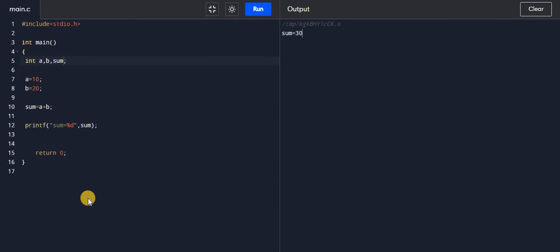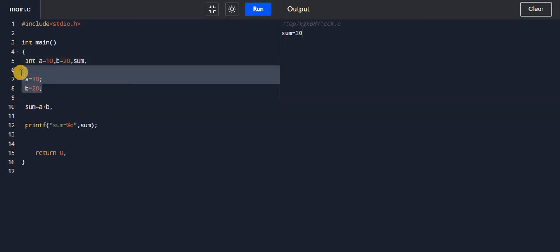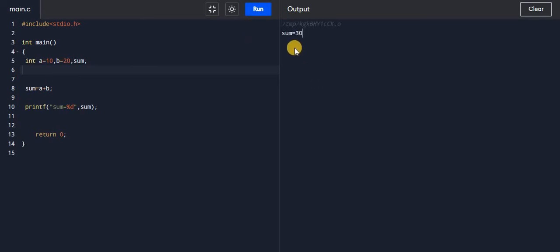Now we will see the third way to declare and initialize variables. While declaring, we can initialize the variable also. So we can declare and initialize the integer value at the same time: A equal to 10, and B declared as an integer with value 20. So I can erase the separate A and B assignments here, and if I run this, you will get sum is equal to 30.